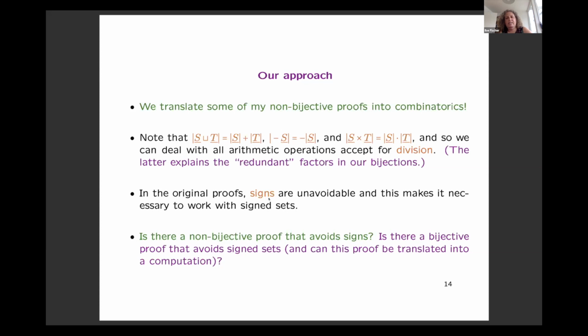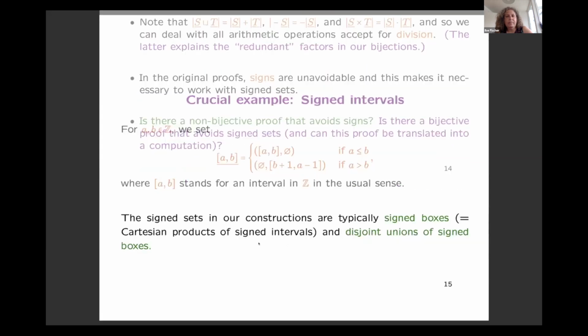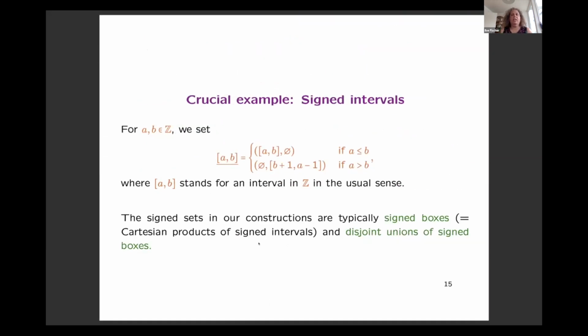Then I should say that, of course, in the original proof, signs are unavoidable. And this is why we need to work with sign sets. And here are two questions that I find interesting. So of course, it would be interesting to find a non-bijective proof that avoids signs, because then this can probably be translated into a bijective proof without sign sets. Yeah. So next I give you an example of a sign set, which is very important for us. So these are signed intervals.